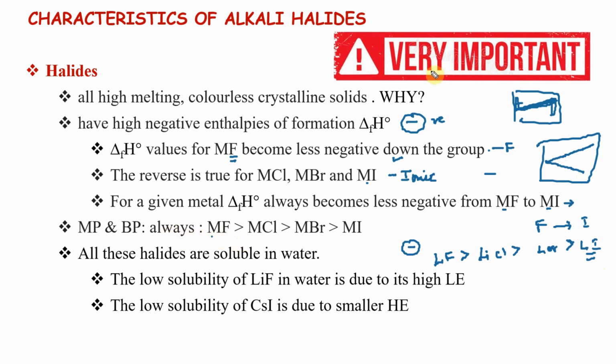I know that this is very important, but it is mostly memory. But look, melting point, MF, MCl, MBr, MI, they follow the ionic character. More the ionic character, more melting point it is. Boiling point, similarly we can say. All these halides are soluble in water. More ionic they are, more soluble in water they are.